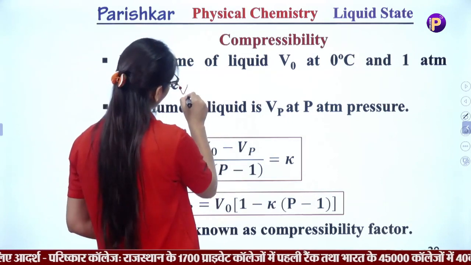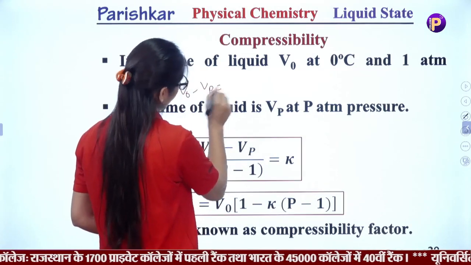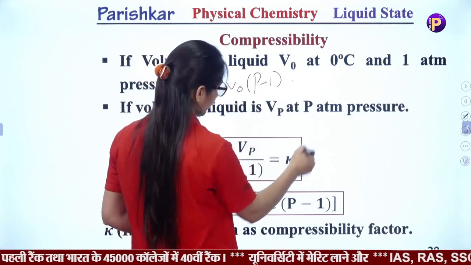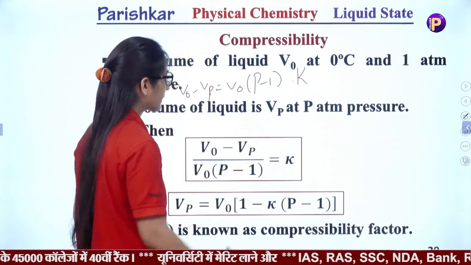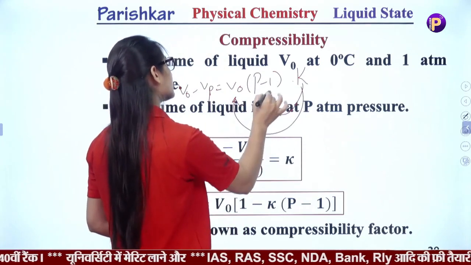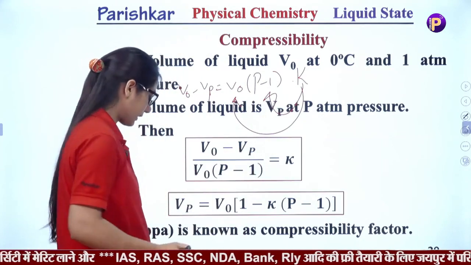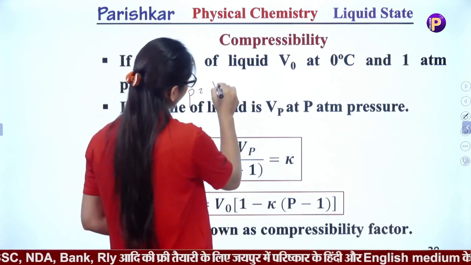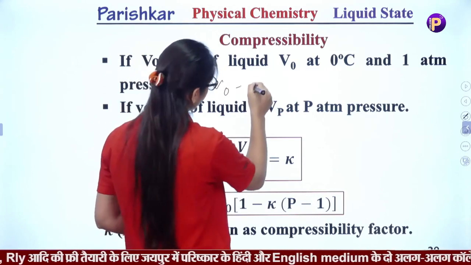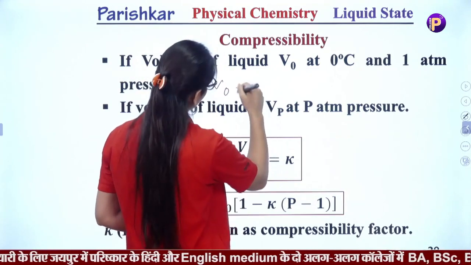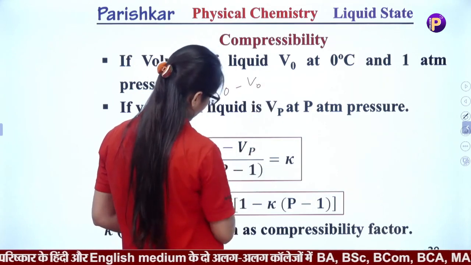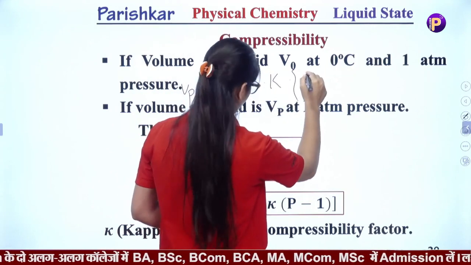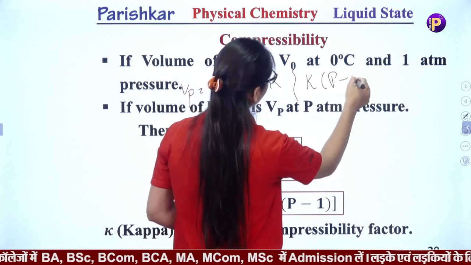Then you get V naught minus Vp is equal to V naught into (P minus 1) into K, that is the compressibility factor. Multiplying through, you get Vp is equal to V naught minus V naught K into (P minus 1).